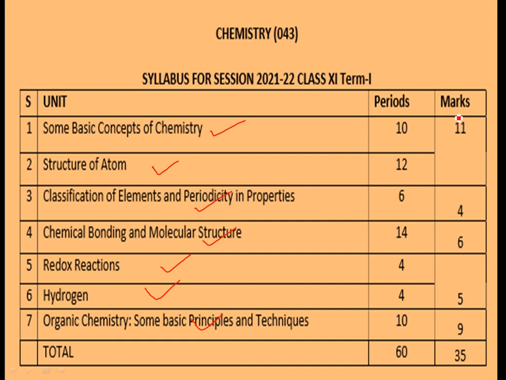Among these chapters, the first 2 chapters carry 11 marks, chapter 3rd carries 4 marks, chapter 4th carries 6 marks, chapters 5th and 6th carry 5 marks, and the last chapter, organic chemistry, carries 9 marks. So the total theory marks will be 35.